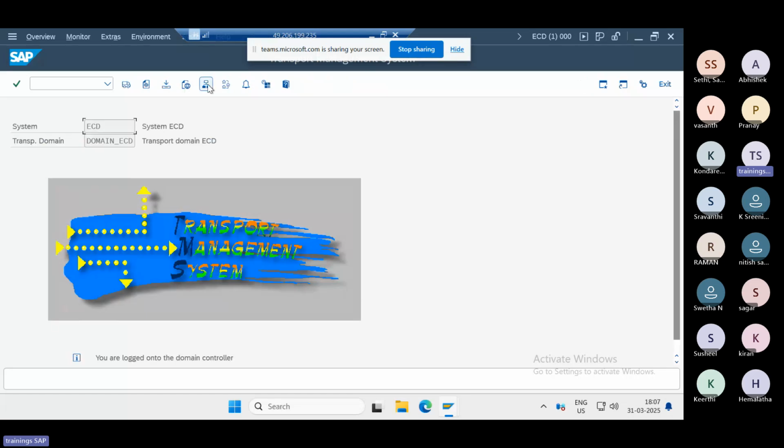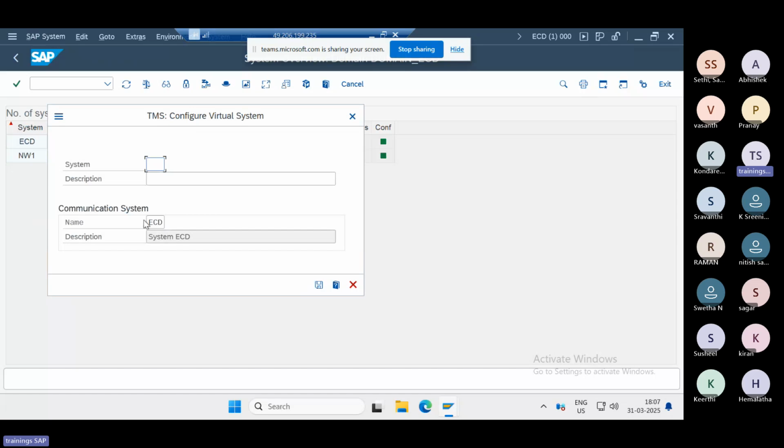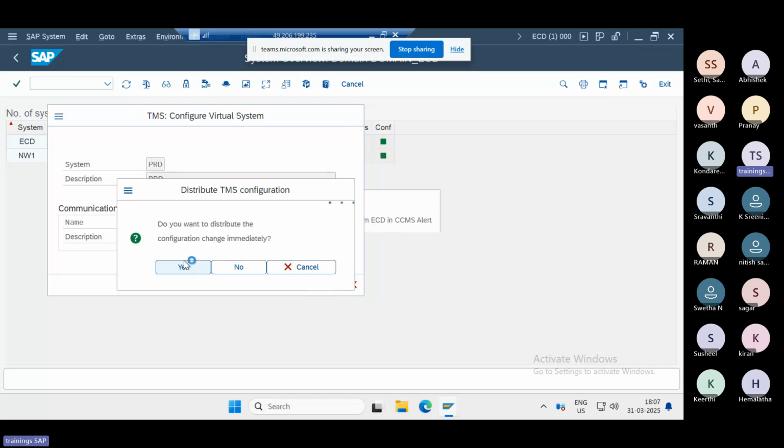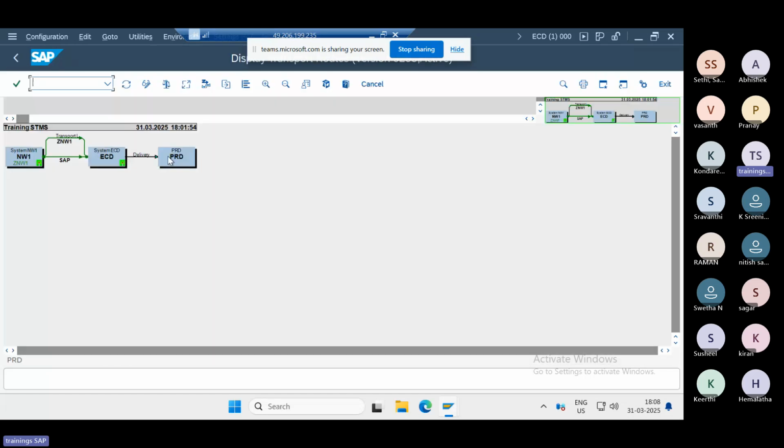Suppose you want to add some other systems to the landscape. Click on create virtual system, which does not physically exist but logically exists here. There is no physical entry, it is just a dummy system, so we can create the PRD system here. It is done. You can see NW1, ECD, and the virtual PRD here.